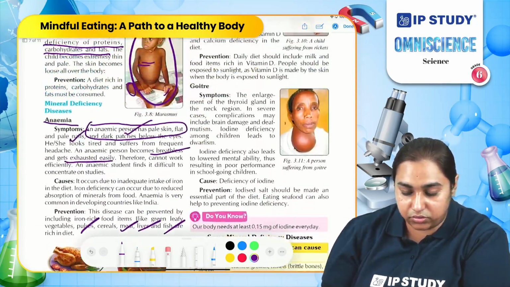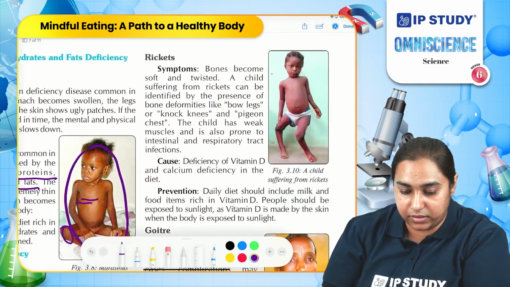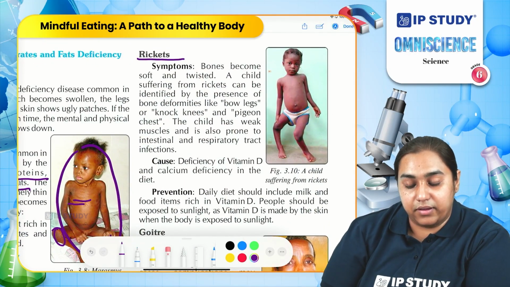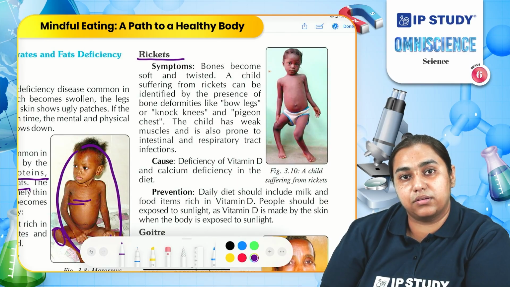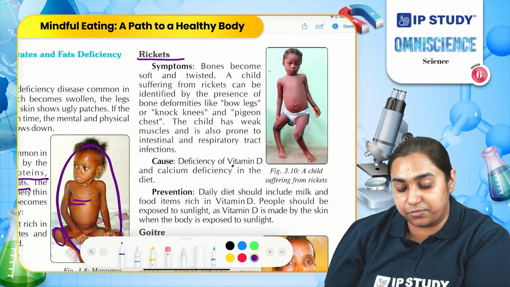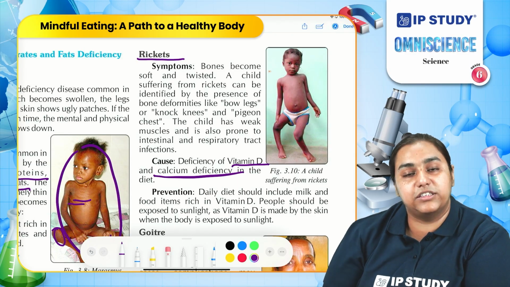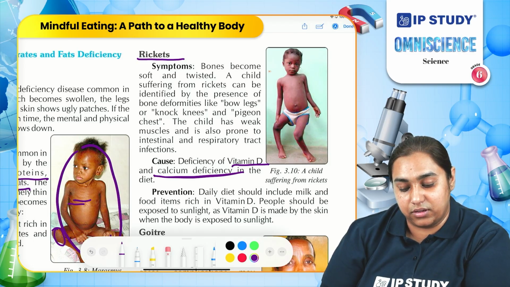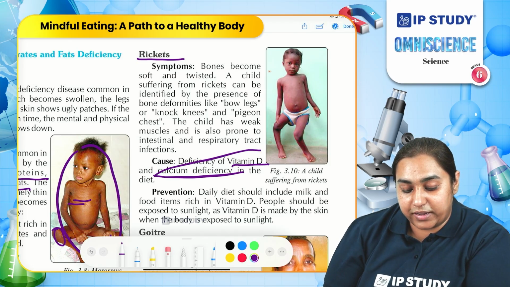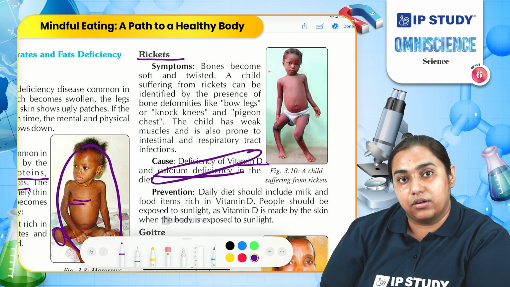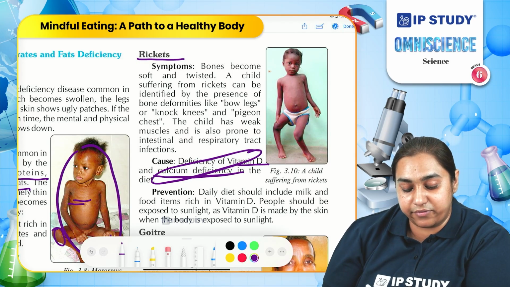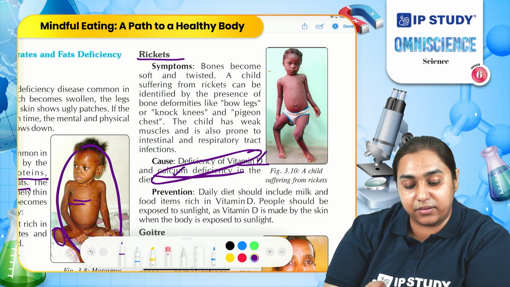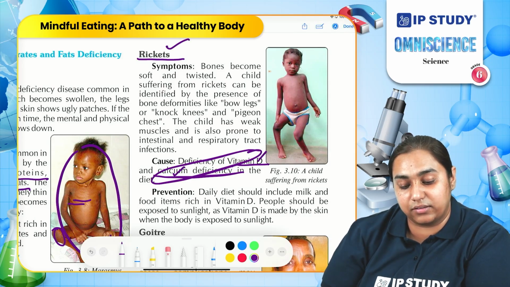Let us now look into another disease, rickets. Rickets occurs in the body when a person suffers from two things. One is vitamin D deficiency, another is calcium deficiency. So it is both a vitamin and mineral deficiency disease. Our body needs both calcium and vitamin D together. They work together. If we lack either calcium or vitamin D in our diet, a person suffers from rickets or associated diseases.